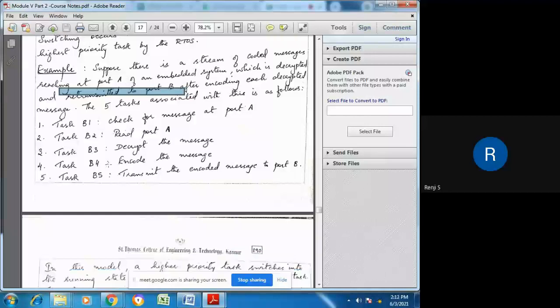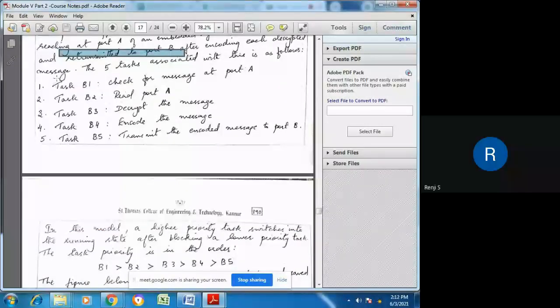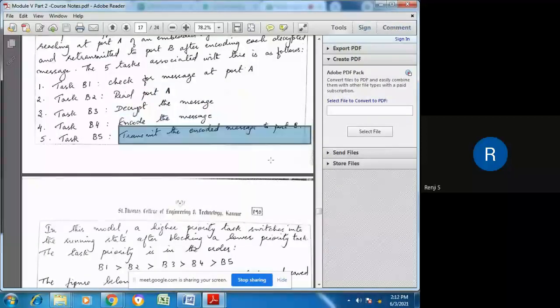So the tasks involved in this process are as follows. We are naming them B1, B2; you can name them anything, even T1, T2, etc. Task B1 checks for a message at port A. When a message arrives at port A, task B2 will read the message. Task B3 will then decrypt the message in the message queue, encode it, and retransmit the encoded message to port B. So these are the different tasks involved.